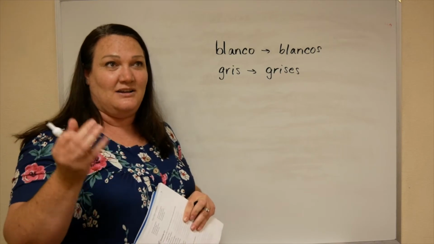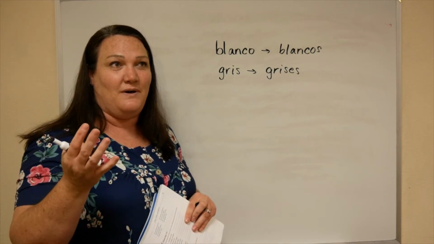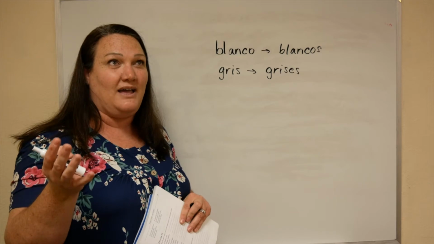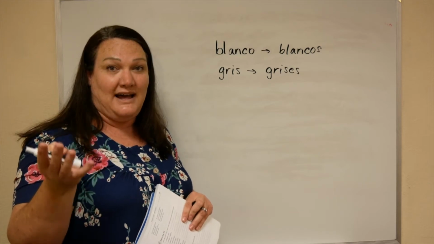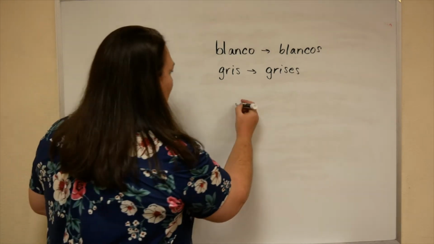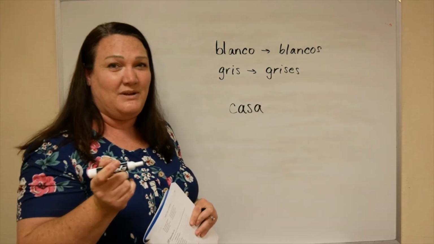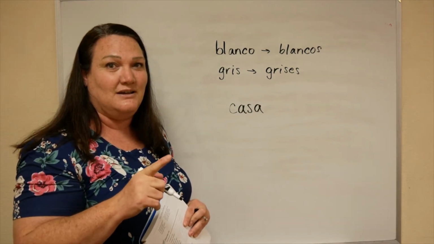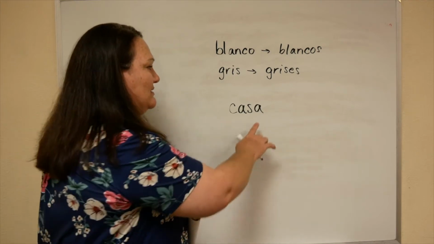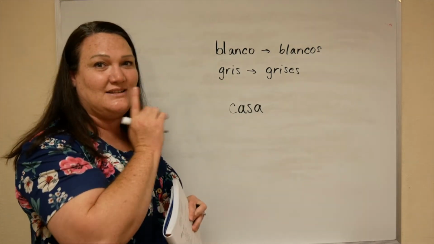I like to start from backwards, okay? So if I want to say the White House, I'm going to say, okay, house was casa. So I write that up first. And then I ask, is casa feminine or masculine? If you can't remember, you default to the A. So casa was la.